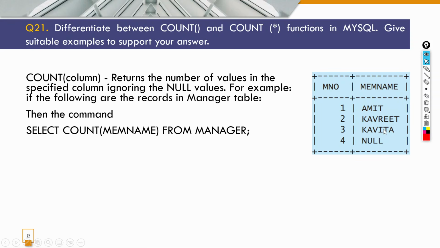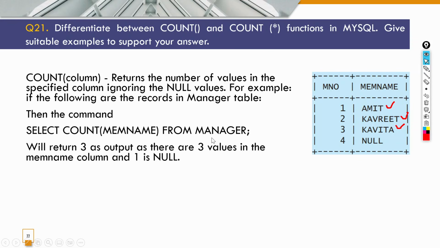So if we count mem name, here we have the mem name as Amit, Kavrit, Kavita, but now we have null. So it will count the number of mem name excluding null. It will not count null. So it will actually return 3. In this case, it will return 3 as output, as there are 3 values in the mem name column and 1 is null. So if we write select count mem name from manager, it will return 3.